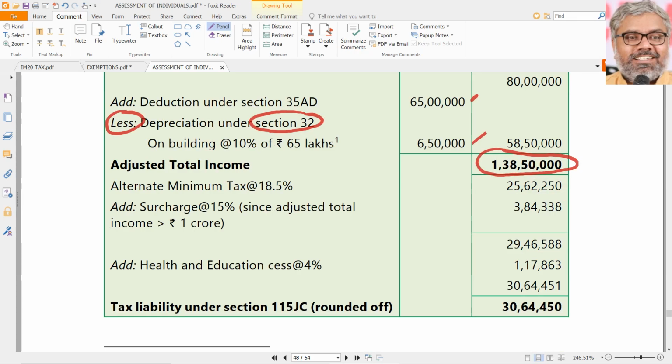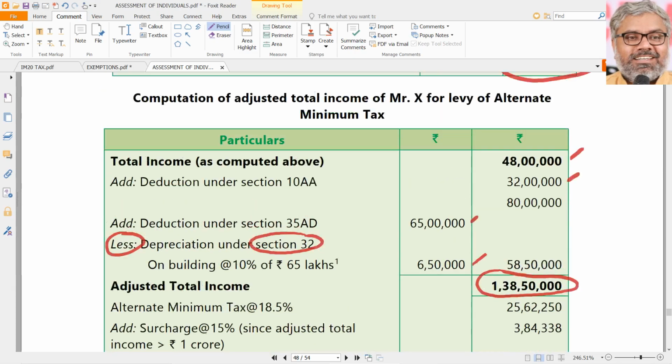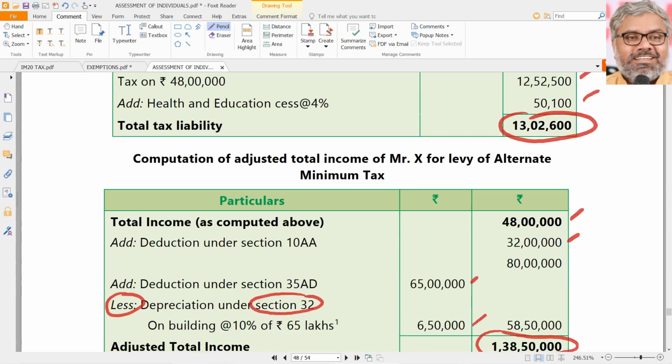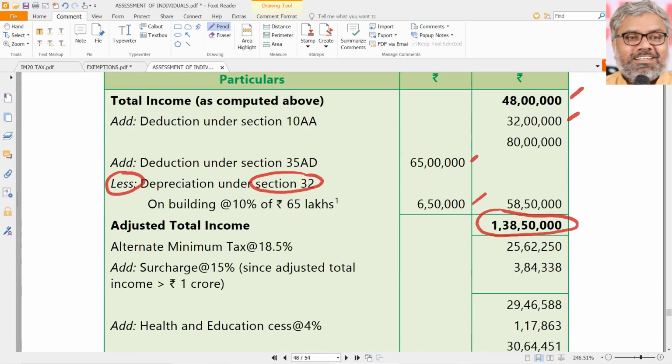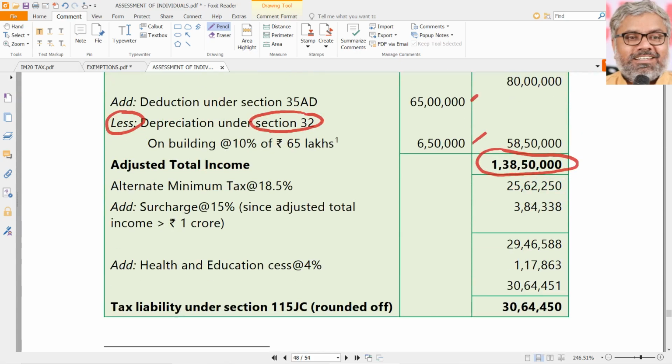1,38,50,000, on that AMT is how much? 18.5%. We should remember that rate. 18.5%. That comes to 25,62,250. Story is not over. Because now adjusted total income itself, because already we know that AMT is more than total tax liability. So definitely AMT is applicable.